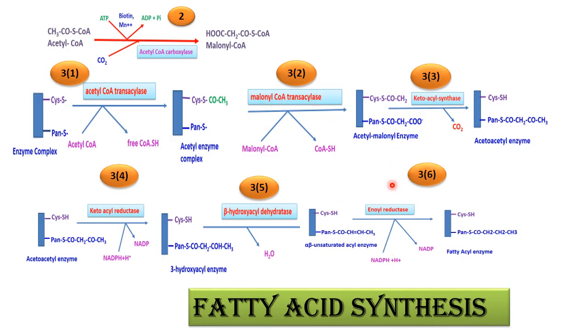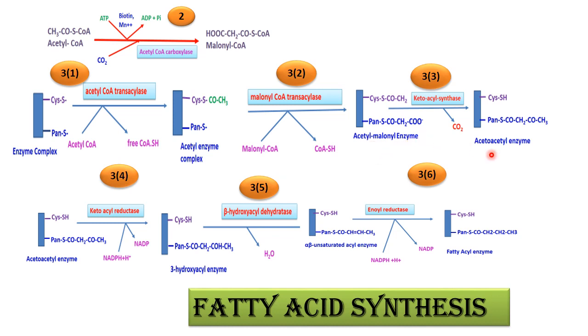Then this is the complete reaction. We have seen that the first transfer of acetyl takes place to the cytosol from mitochondria. Then acetyl is converted into malonyl. So in the first reaction with the enzyme complex, at the cysteinyl end acetyl attaches, and at the pantetheine end malonyl attaches, and in this way it forms the acetyl malonyl enzyme complex.